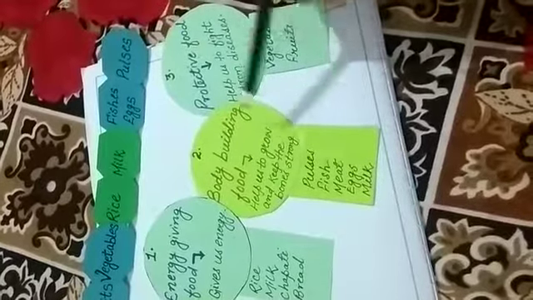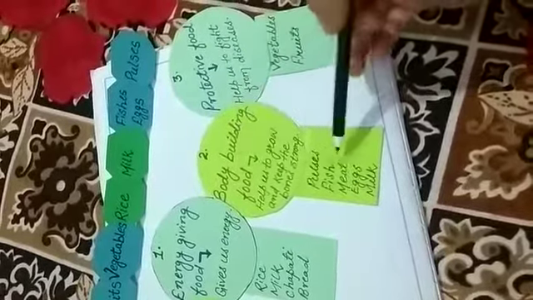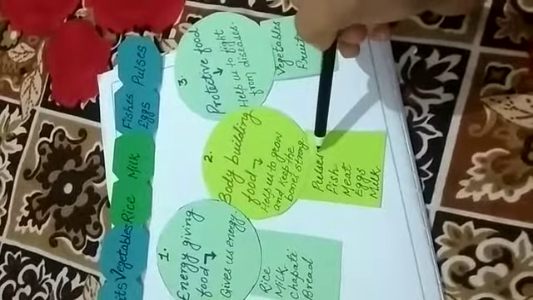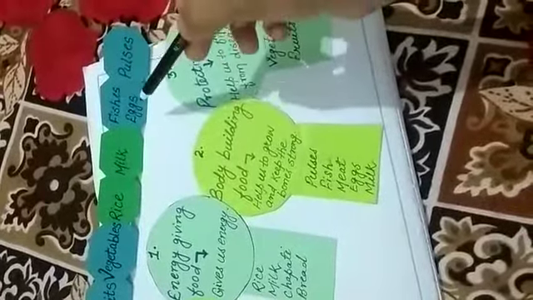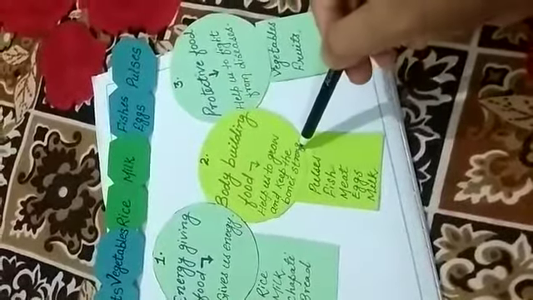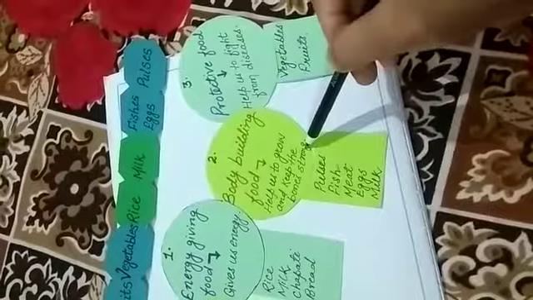Pulses also belong to bodybuilding food. They also help us to grow. Milk, fishes, eggs and pulses, these 4 mainly help us to make our bones strong. So this is all about types of food.